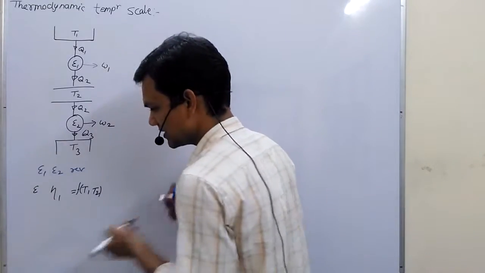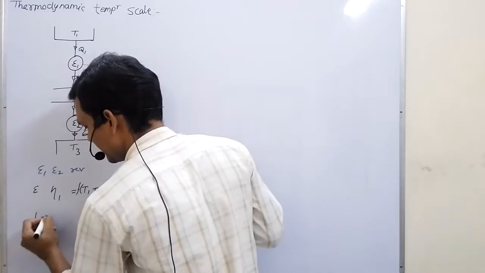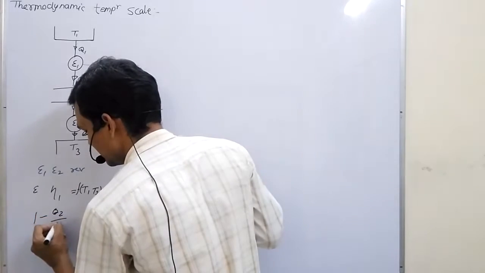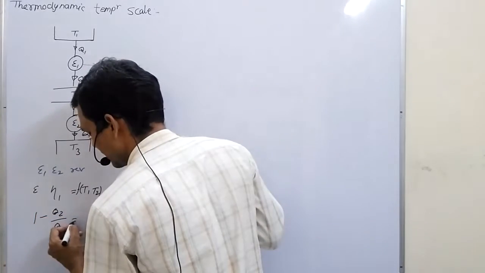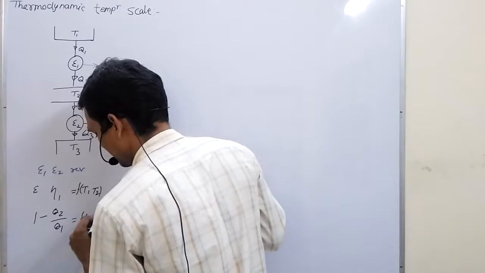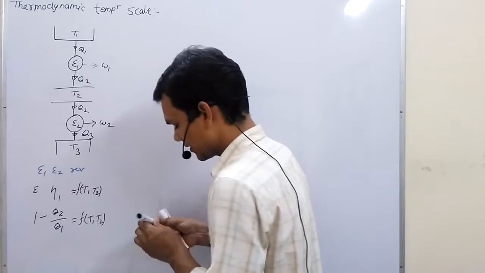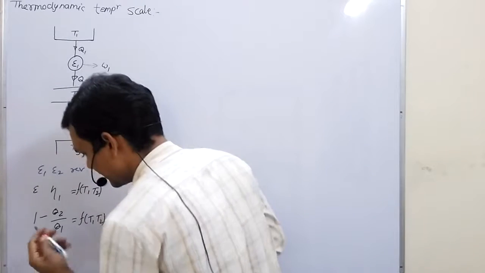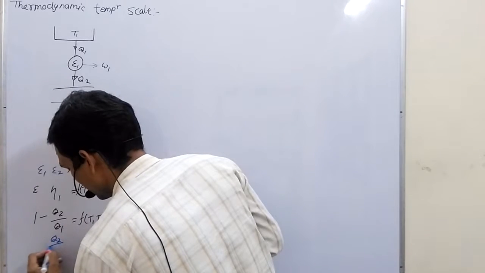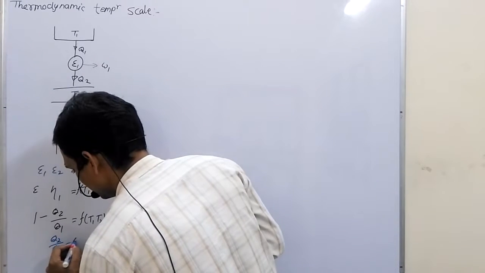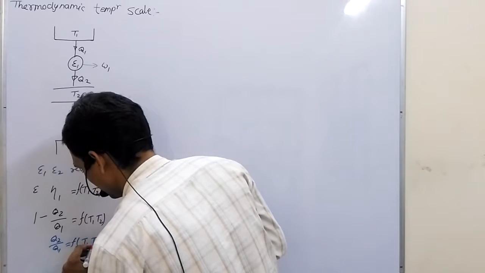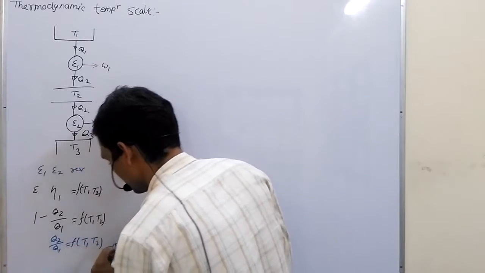Efficiency is a function of temperature, and you know very well we can also write efficiency as Q2 upon Q1 is a function of T1 and T2. This will be our equation 1.